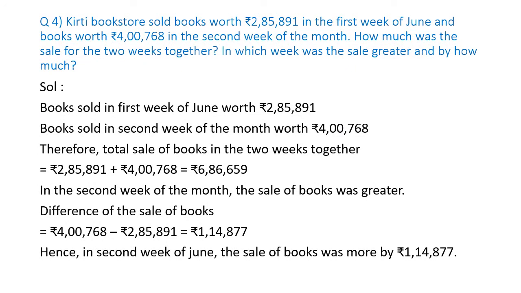Reading out question number 4, it says Kirti bookstore sold books worth rupees 2,85,891 in the first week of June, and books worth rupees 4,768 in the second week of June. These are the amounts that the Kirti bookstore earned in the first and second week of June. So how much did they earn in the first week? 2,85,891, and in the second week they earned 4,768.